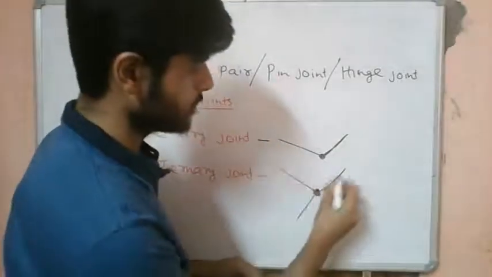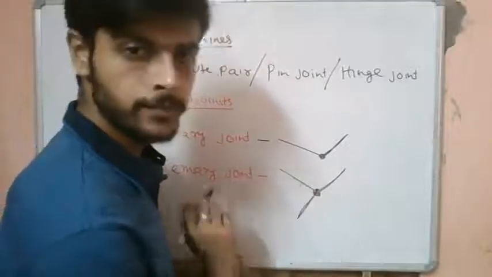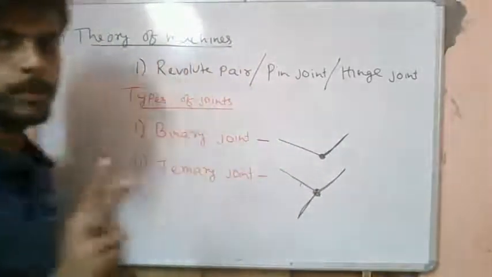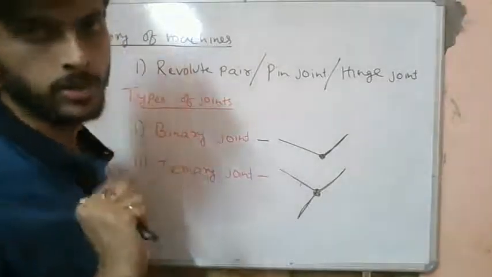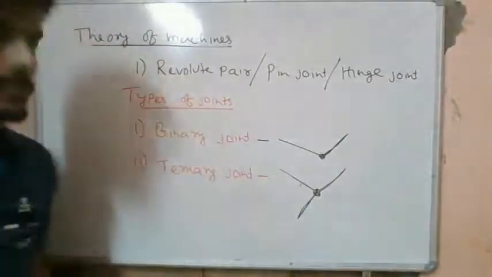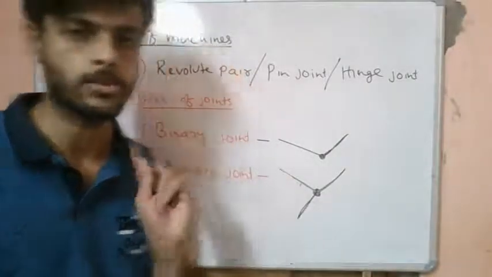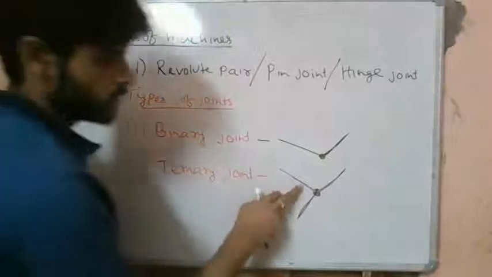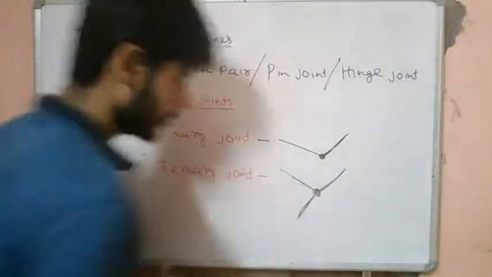A binary joint between this and this, and a binary joint between this and this. So this is basically equivalent to two binary joints. So a ternary joint is basically equivalent to two binary joints. For most of our kinematic analysis, this ternary joint can be considered as equivalent to two binary joints. So a ternary joint has three different links connected at a single point.